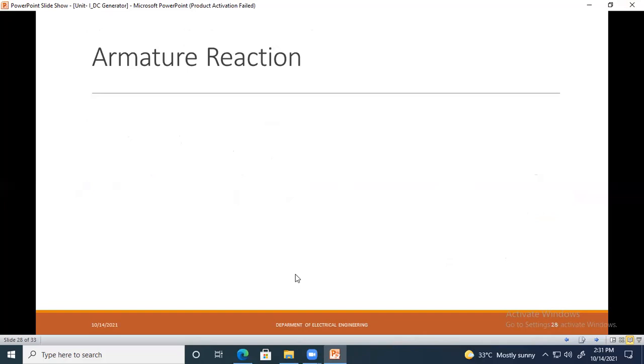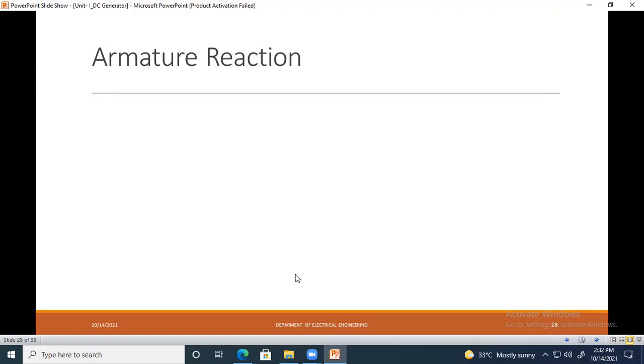Okay, the armature reaction. First of all, we will see what is meant by armature reaction, how it is produced, and what is the effect of armature reaction on the overall flux. We will see these one by one. As we have already told in the construction of a DC generator, the purpose of the field winding is to produce a magnetic field.